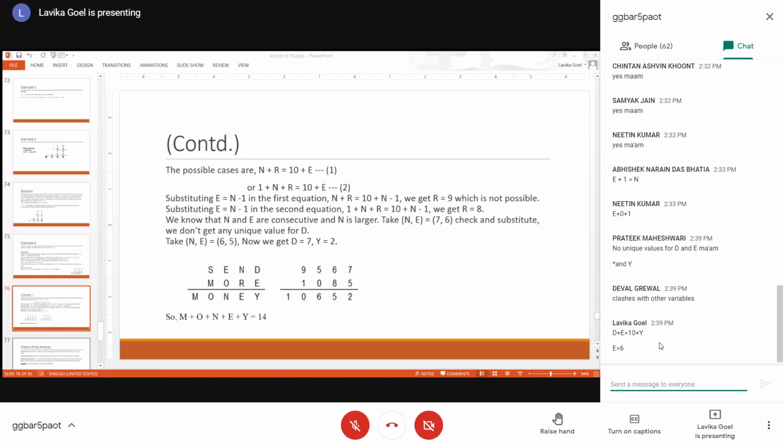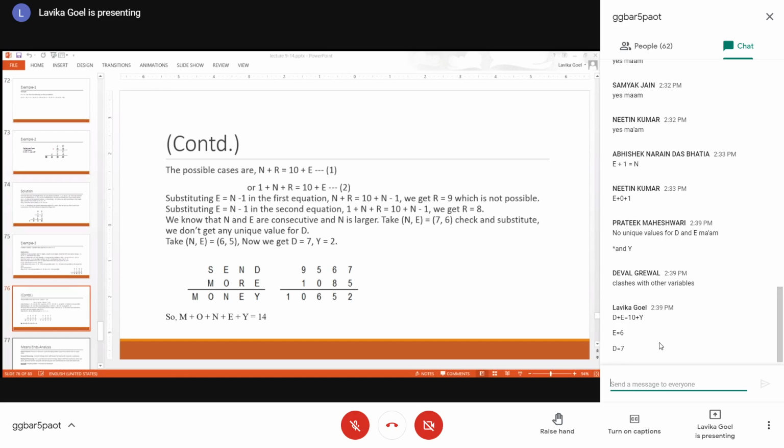So then you take D as 6. So 6 plus 6. Actually, D cannot be 6 because E is already 6. So then you take D as 7. So if you take D as 7, 7 plus 6 would be 13. In that case, Y would be 3. That is possible. 7 plus 6, 13. In that case, Y would be 3. Is that possible, students?